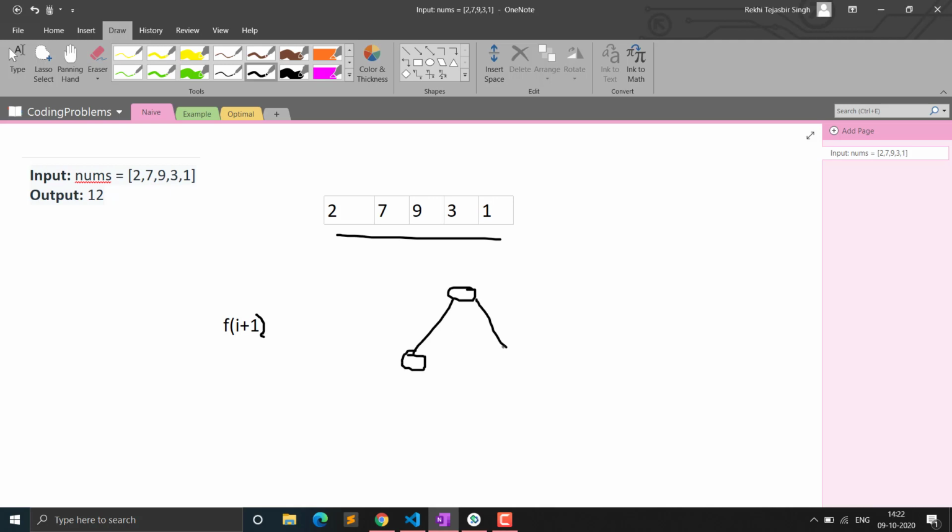You can see that we have this subtree. For this example, we will be forming a subtree. It will be like f, then f minus 1, f minus 2, f minus 3, and all the combinations. Suppose this value is 1 and this value is also 1, so f minus 1 and f minus 1.